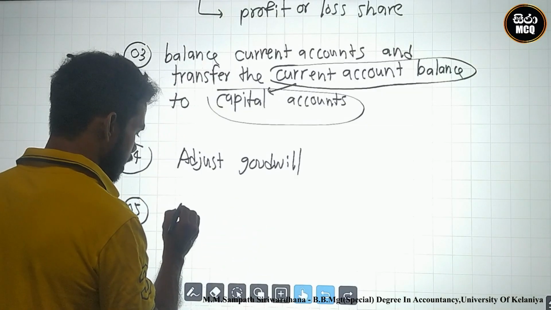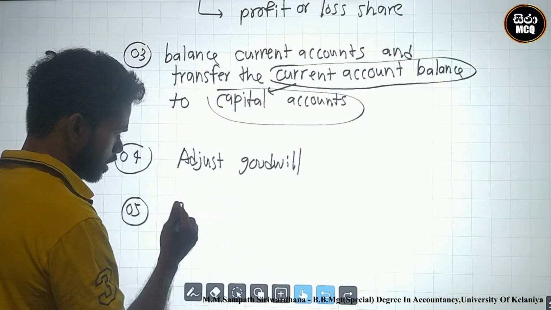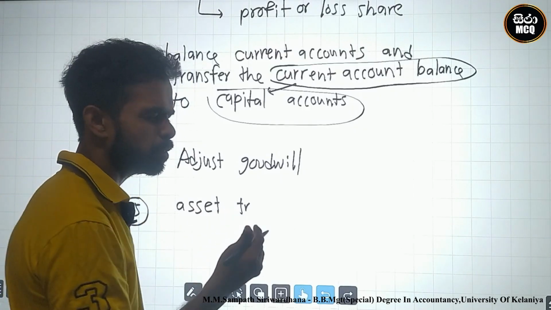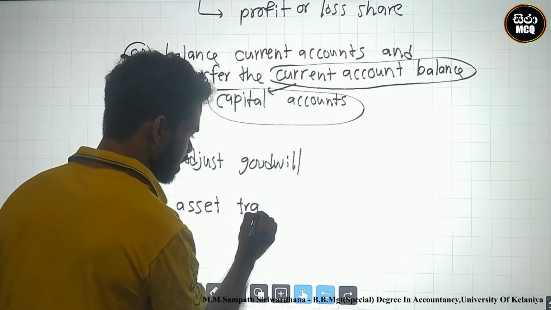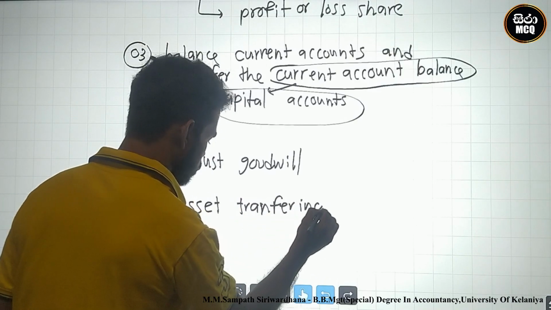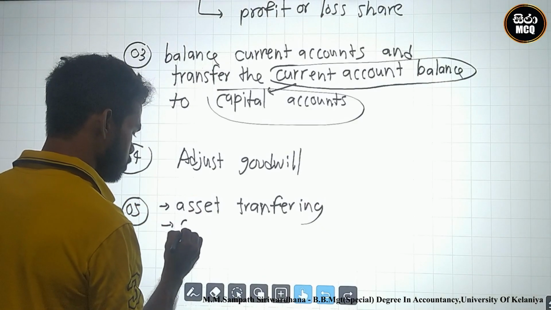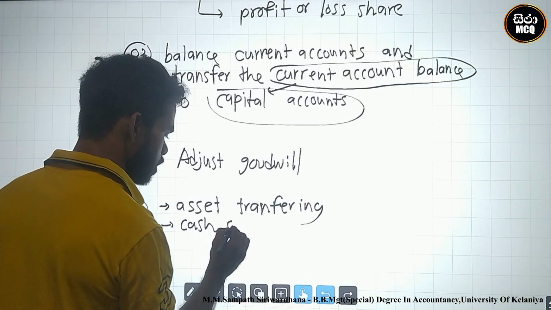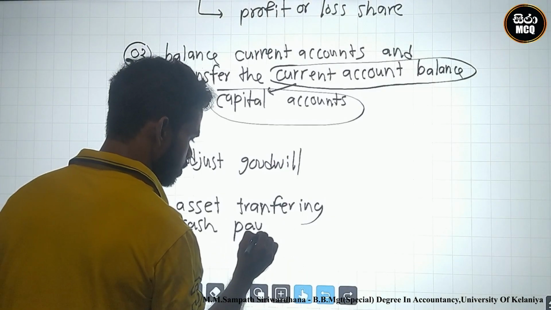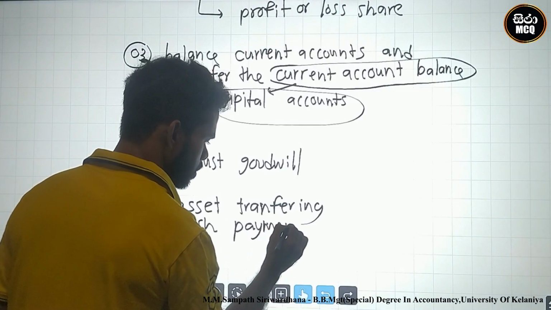There is no asset transferring or payment of cash, that is, asset transferring is the first one. The other one is cash payment.